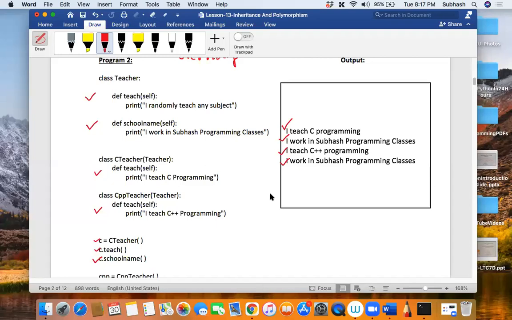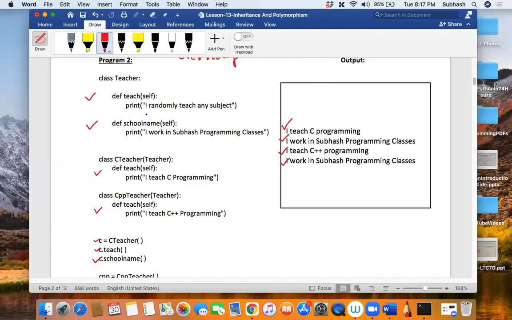Do you want me to unmute you? Wait, one minute. Yeah, tell me, you can unmute yourself. Sir, if I create a teacher object and call the teach method inside the teacher object, what will be the output, sir? It will randomly teach any subject.